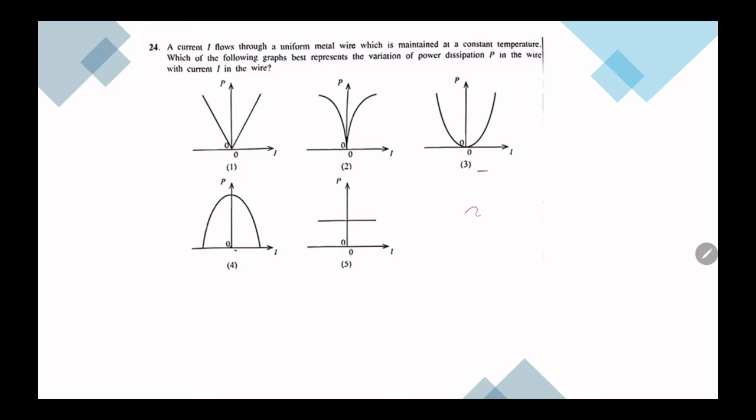A current I flows through a uniform metal wire which is maintained at constant temperature. Which of the following graphs shows the variation of power dissipation in the wire with current? We know that P is equal to I squared R. So we get a y equals m x squared graph. That is third.